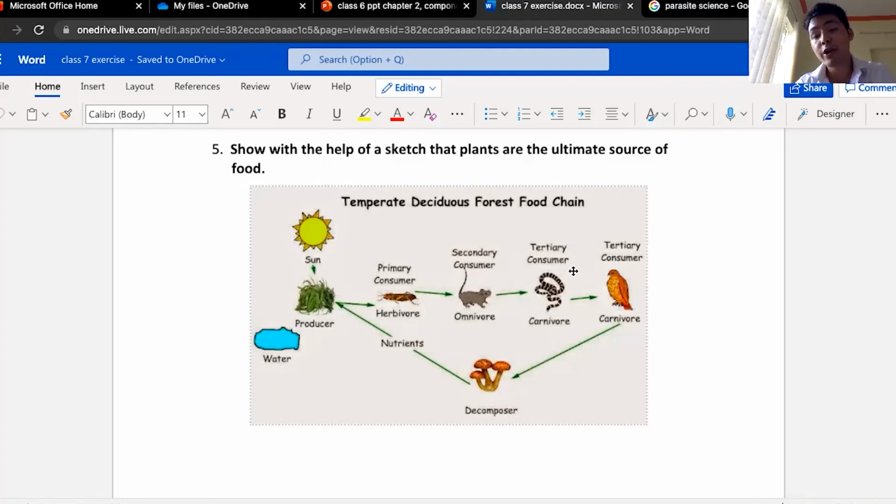So there's a very beautiful circle, as you can see. Where does the circle start from? It starts from the plant, right? And which shows that it is the ultimate source here.